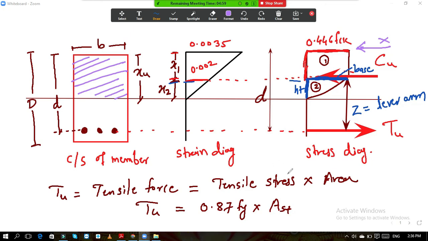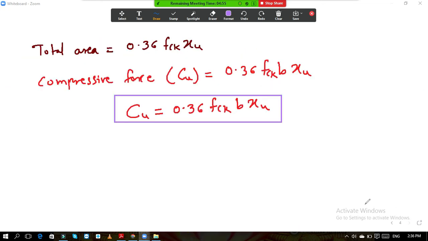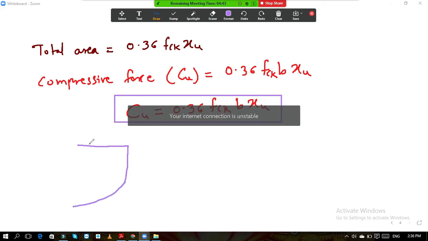So now I will draw a separate diagram over here so that you will understand. Now see, this is your rectangular part. After that, this is your parabolic part, and the diagram continues like this.